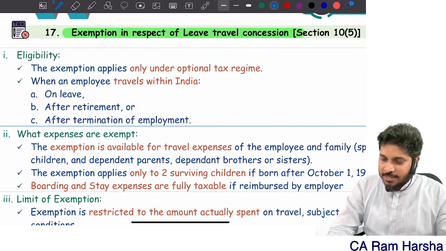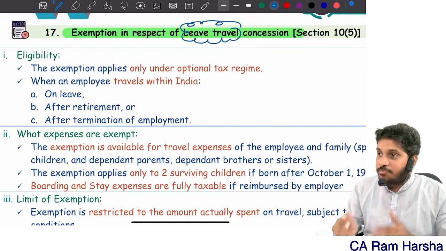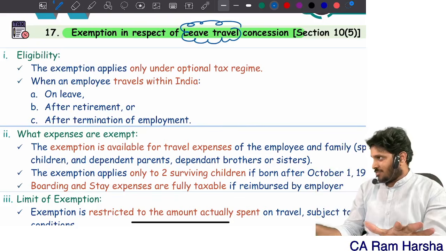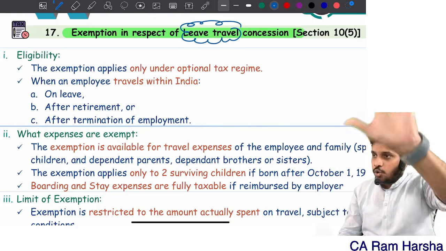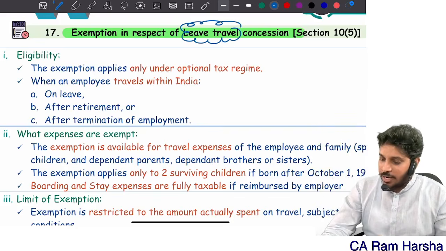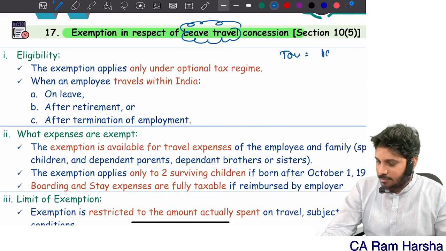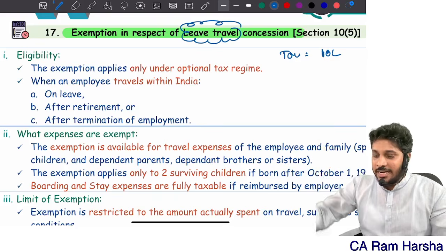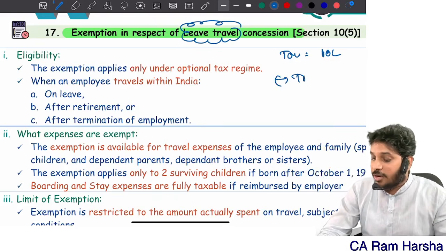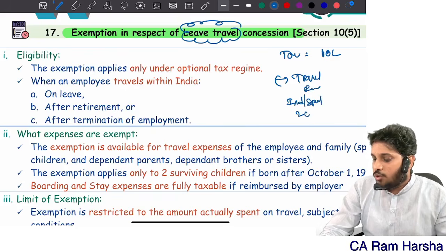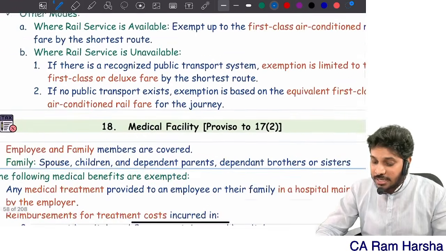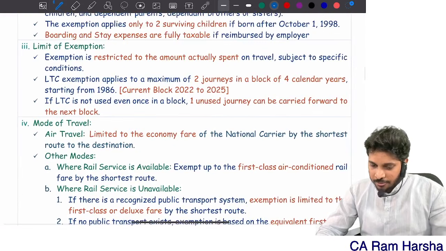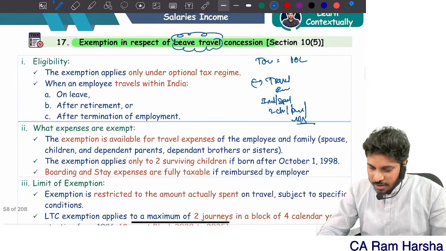Very simple. Exemption is given only for travel expenses for the employee on a tour. Only travel expenses. For example, the company paid, employee tour related, some 10 lakhs he paid, the company paid. Tour must be within India. The travel must be within India. Exemption is available only for travel expenses of the individual employee, spouse, 2 children, parents or brother or sister, family members. Correct? You see here, what does family members mean? Here we have given it somewhere.